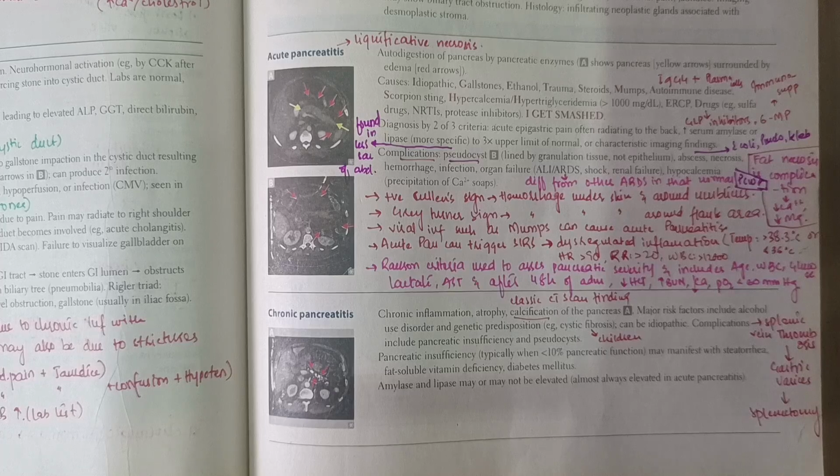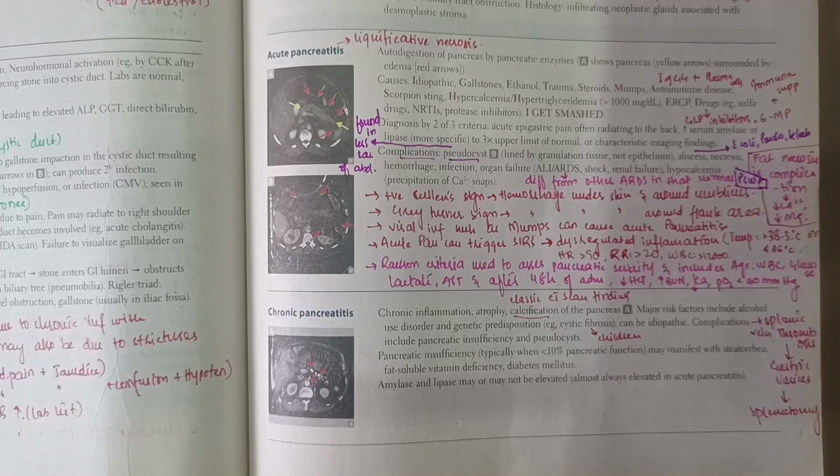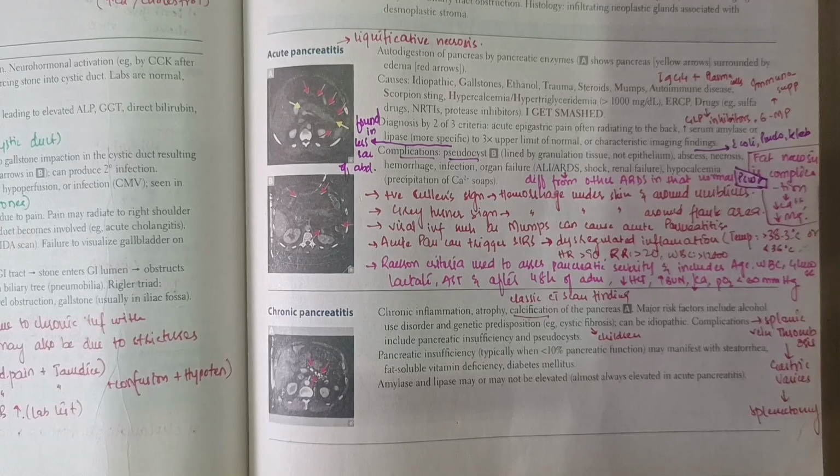GI tract pathology, and we are going to study the pathology of the pancreas. Today we will be covering acute pancreatitis, chronic pancreatitis, and hopefully pancreatic carcinoma. So first of all, acute pancreatitis.